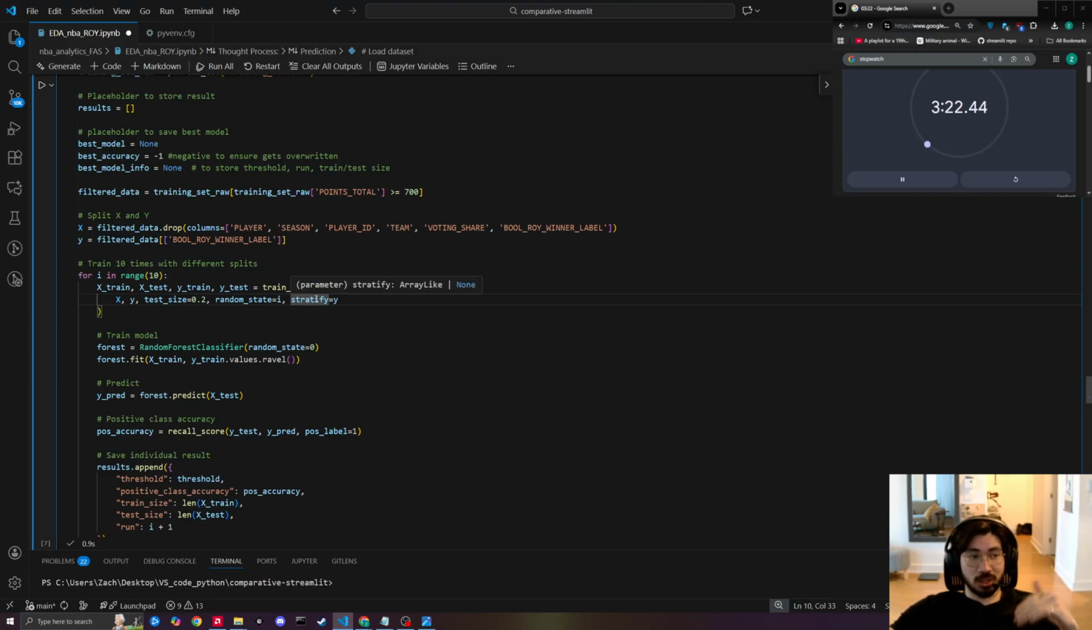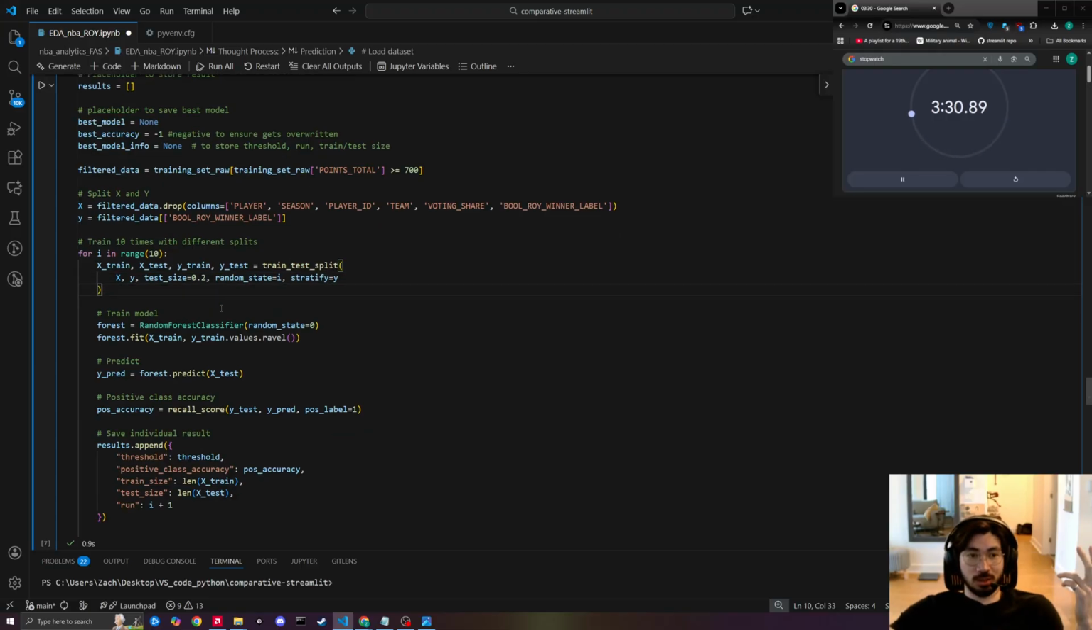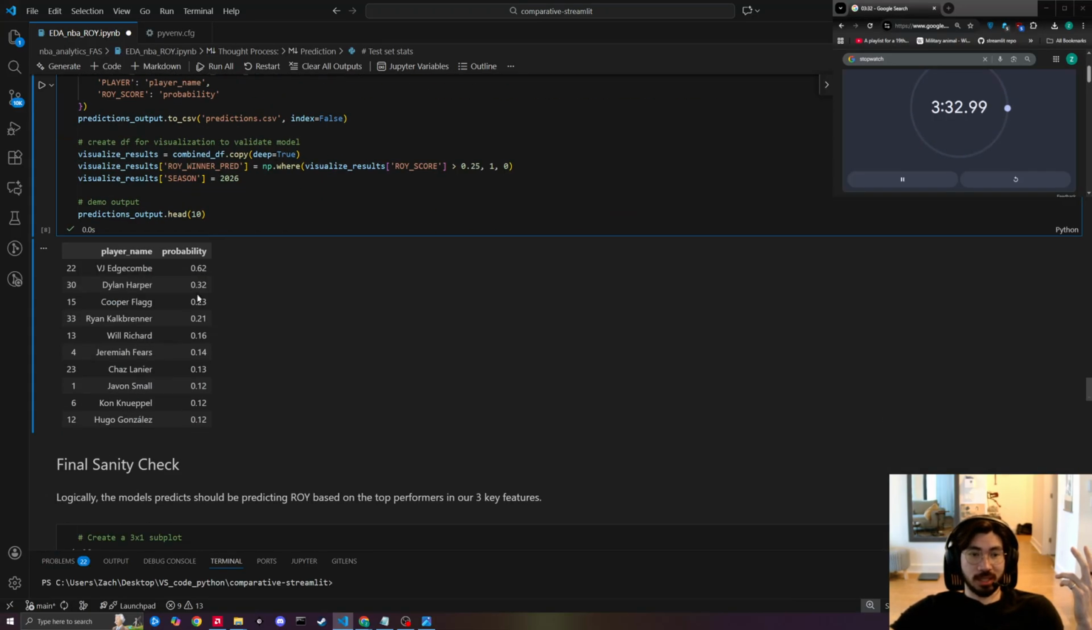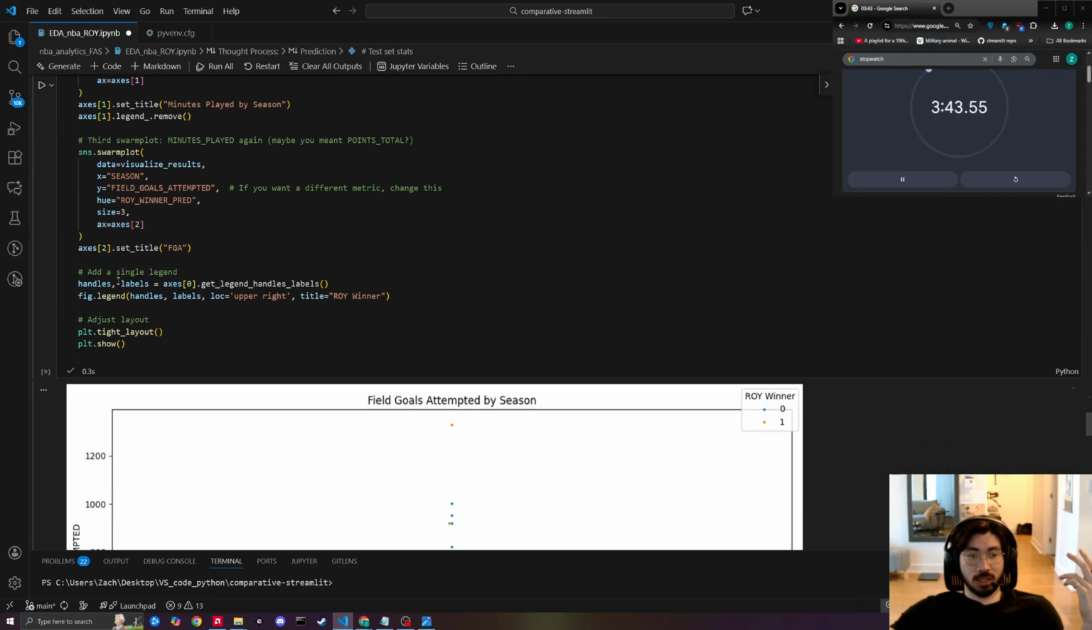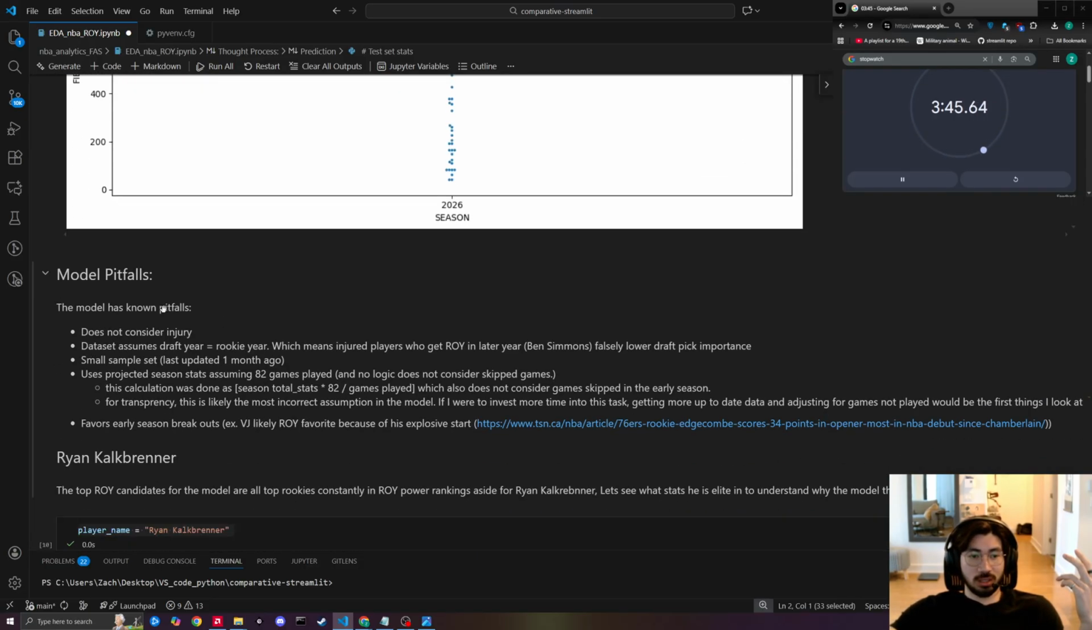One key assumption I had to make here is that we had to forecast the data to 82 games, and without considering the games skipped, we saw a couple of abnormalities I'll get into in a second. But skipping ahead, you can see that our top three performers are VJ, Dylan Harper, Cooper Flagg, which makes sense, but also Ryan Kalkbrenner, which perfectly explains some of the pitfalls of this model, all of which I've explained here.